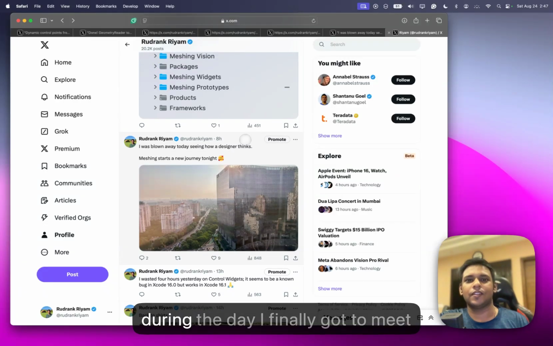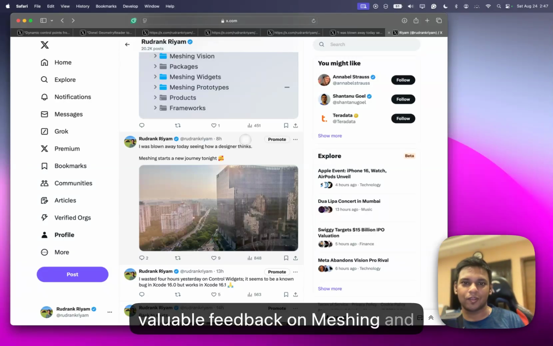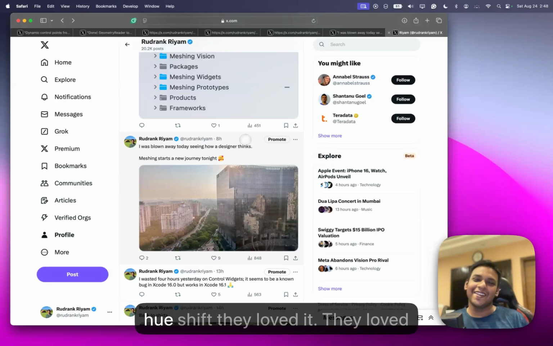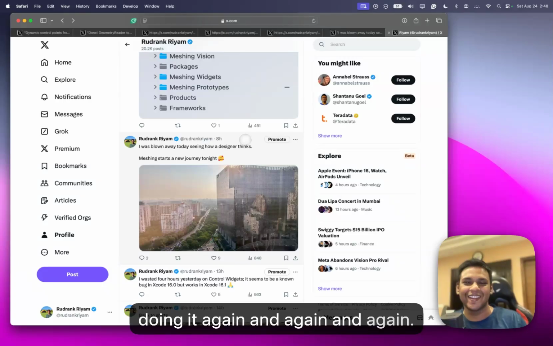And then during the day, I finally got to meet a designer in person and get their valuable feedback on Meshing. When they tried out the rotating hue shift, they loved it. They loved it so much that they were just doing it again and again and again.